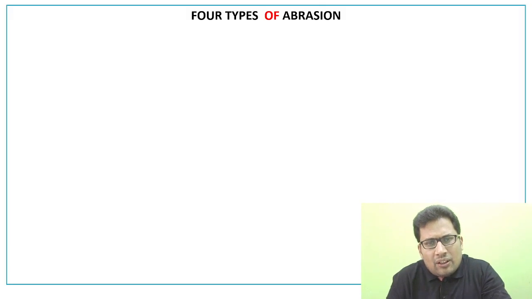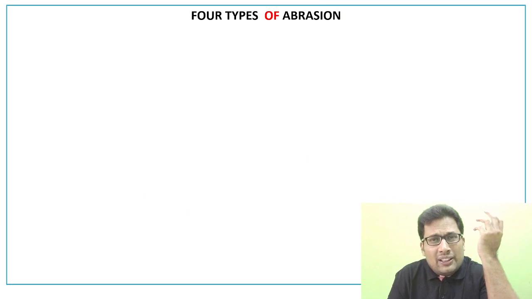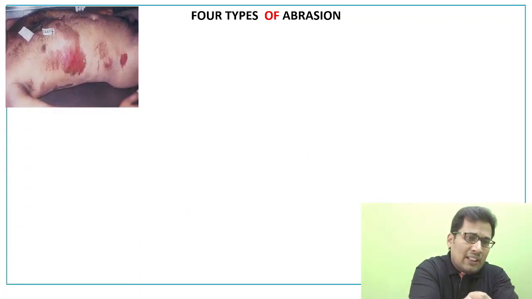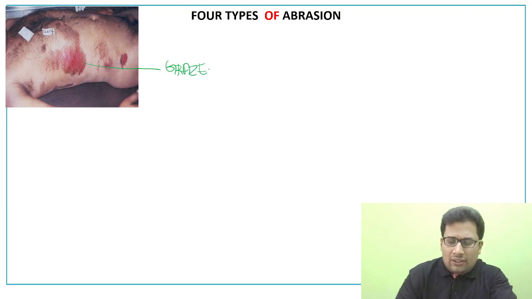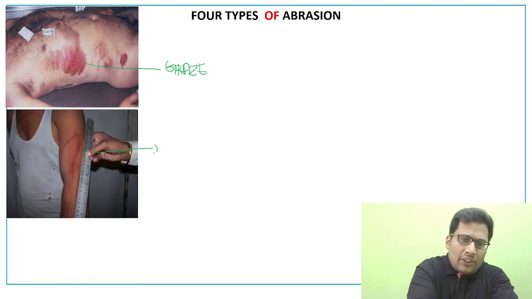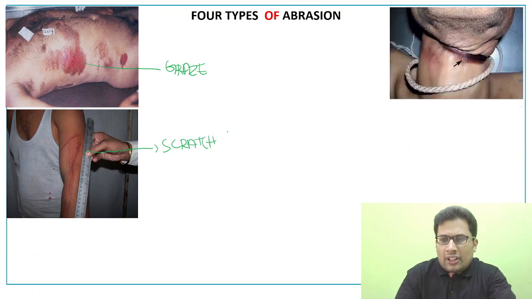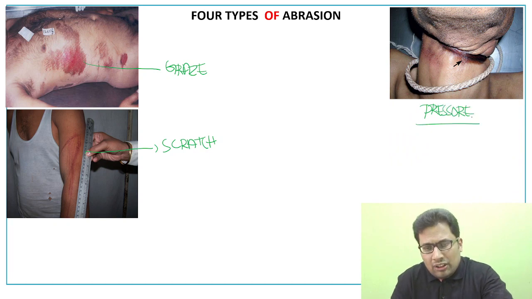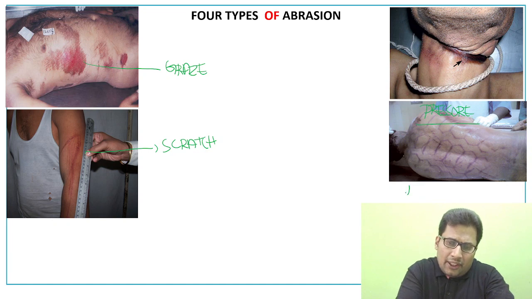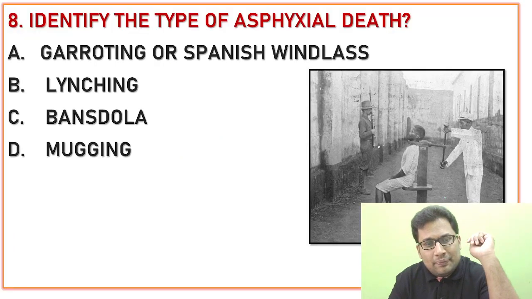Next, there are 4 types of abrasion. One is the Gray's abrasion. So this is the Gray's abrasion we discussed in our classes. Second one is the scratch abrasion. Third one is the pressure abrasion, example ligature mark. And last one is the imprint abrasion, example tire mark.